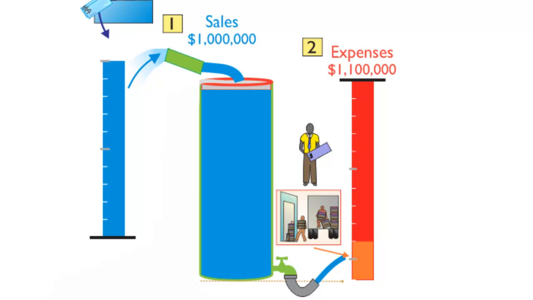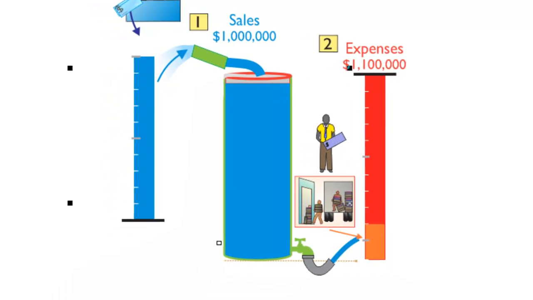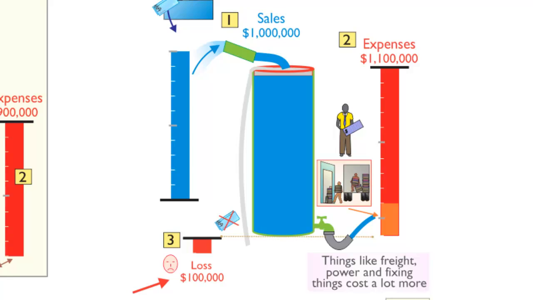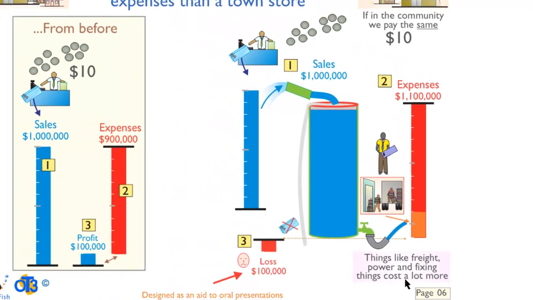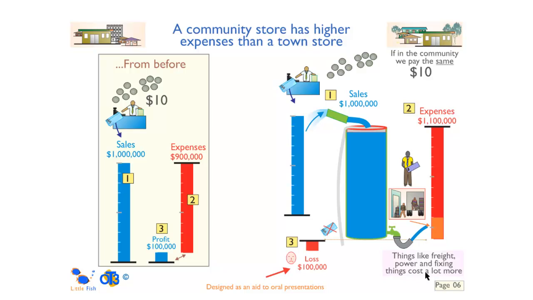So if we didn't pay any extra, no extra sales coming in, then we pay the same on the community that we paid in town, the store would make a loss. That's a $100,000 loss. So once we pay for all those things, we'll make a loss. Now, where will we get that money from? We'd have to dip into our savings, and eventually they'll run out and the store will go broke.